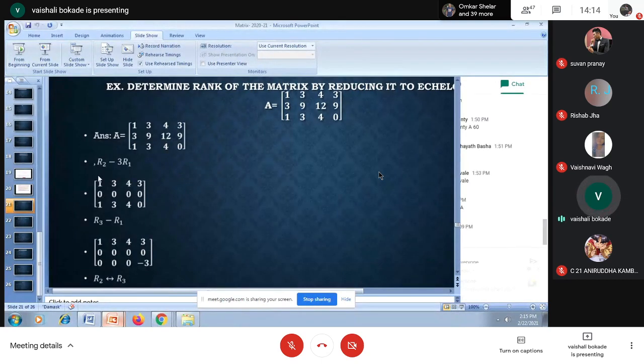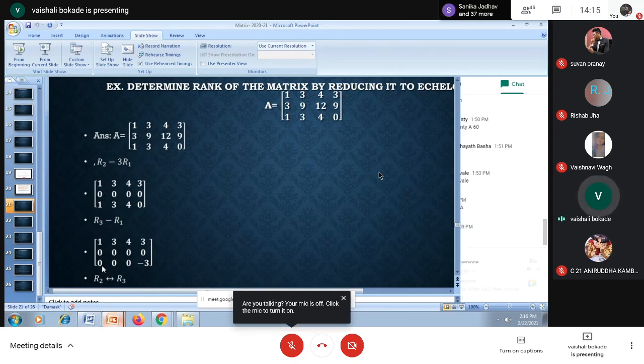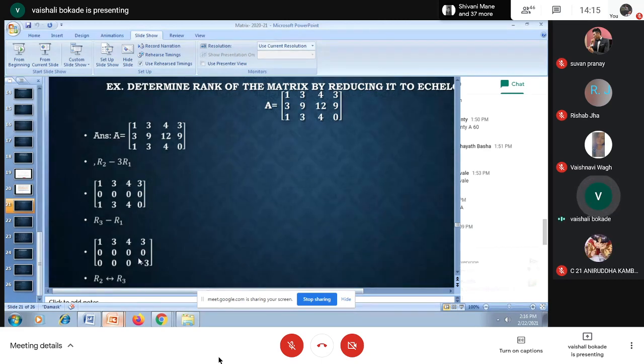Whatever row transformations I did for getting the inverse of my matrix, the same type of row transformation I'm using here. So I am using R3 minus R1, so that the element at the 3rd place will be converted to 0. So 1 minus 1 I'm having 0, 3 minus 3 I'm having 0, 4 minus 4 I'm having 0, and 0 minus 3, now I'm having minus 3 here.